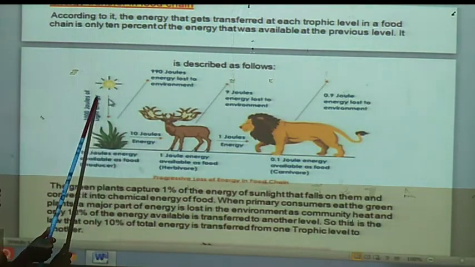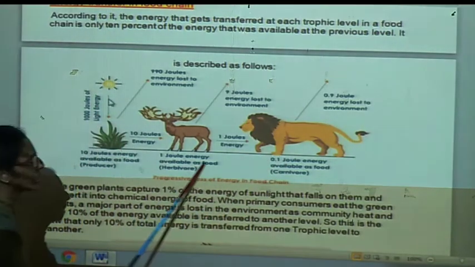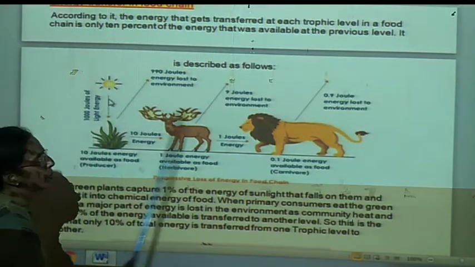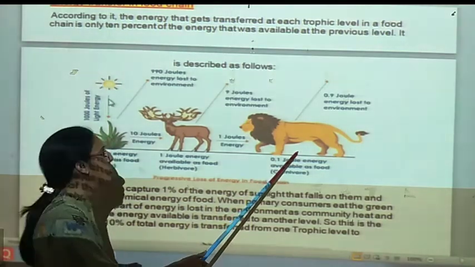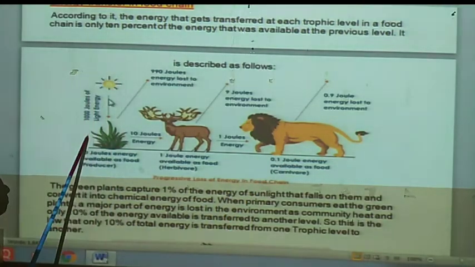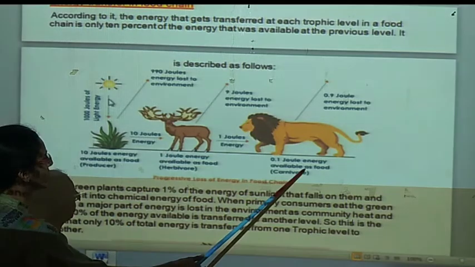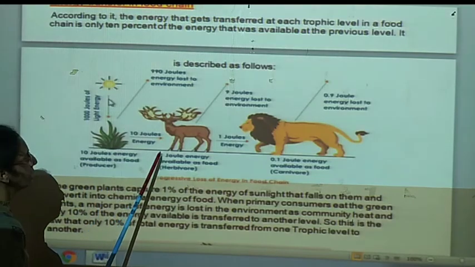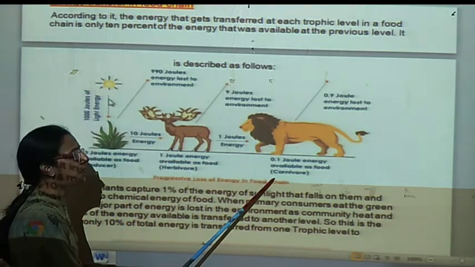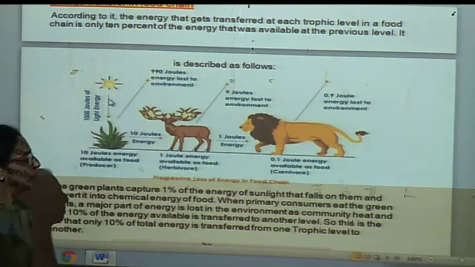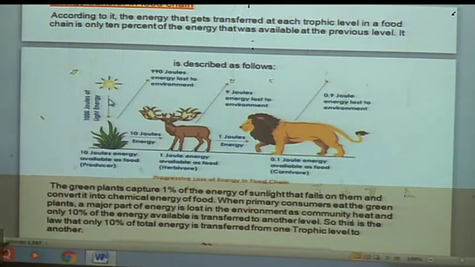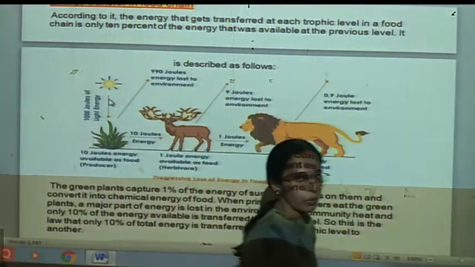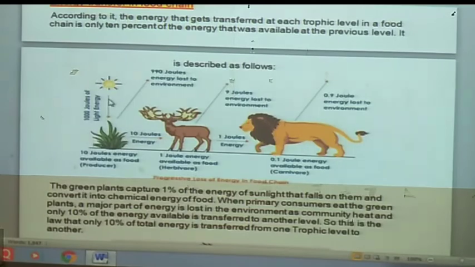And this transmission of the energy is unidirectional, that is from sun to the producer and producer towards the top level carnivore. Therefore, this flow of energy is unidirectional. Sunlight to the producer, producer to consumer, that is primary, secondary, tertiary. In this way, a one way path, that is unidirectional transfer of energy, takes place from one trophic level to the other trophic level.